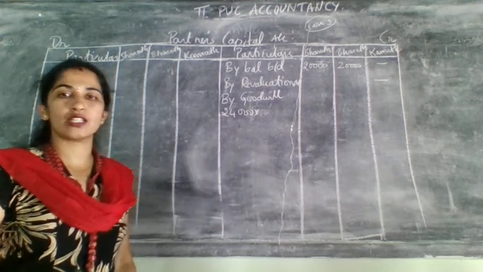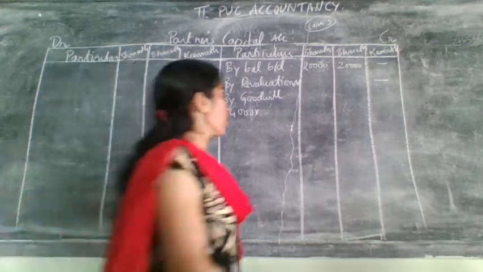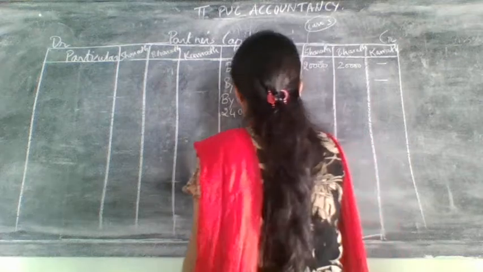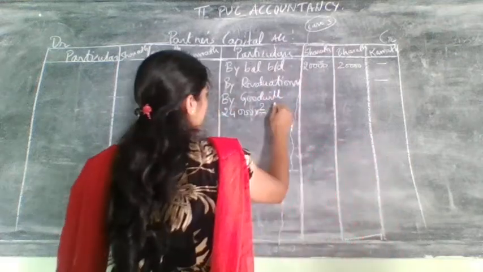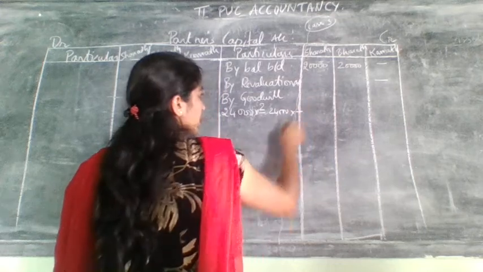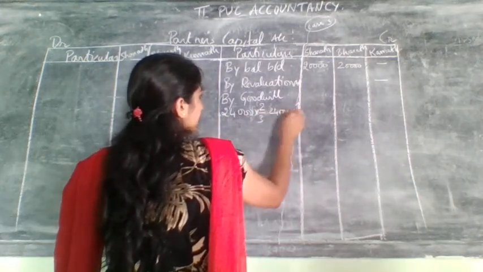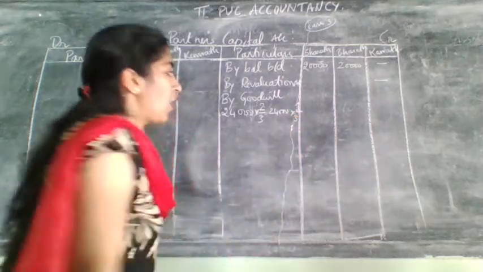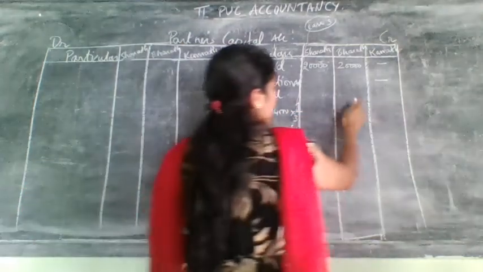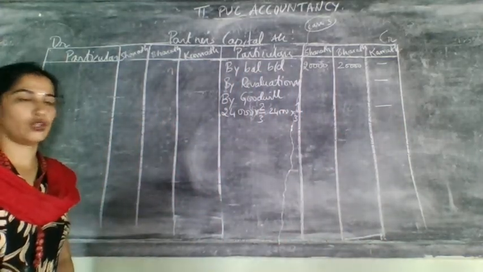third and fourth case goodwill distribution ratio is old ratio itself. So old ratio here it is how much? 24,000 into 2 by 3 for one person and 24,000 into 1 by 3 for the other person. How much it will come? And that you need to write only for whom? Only for old partners, and don't consider for new partner.